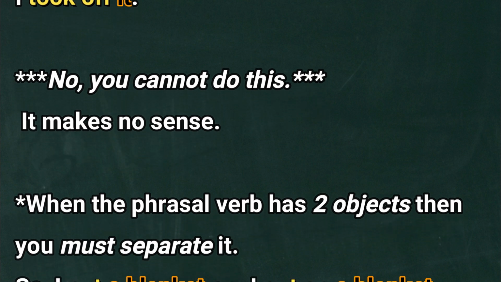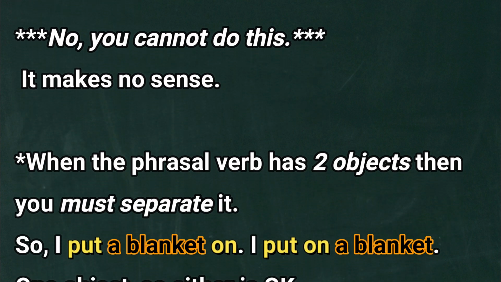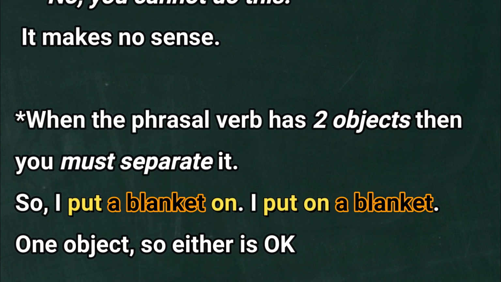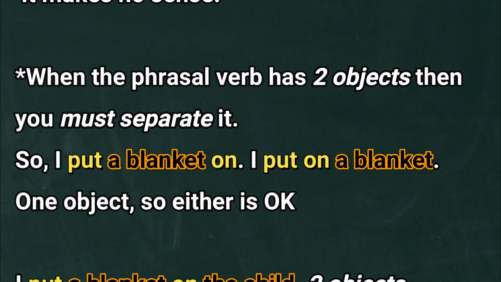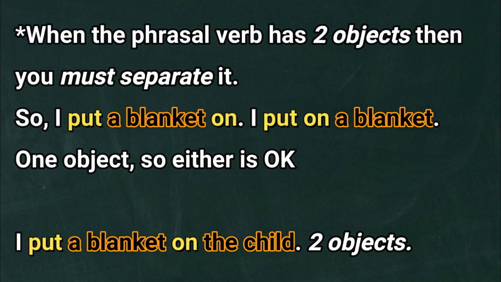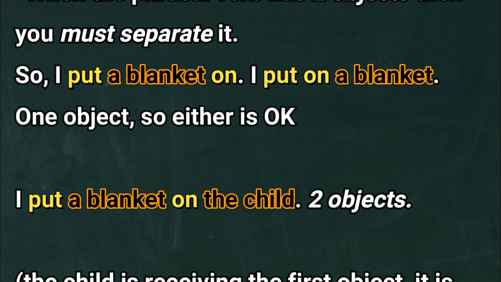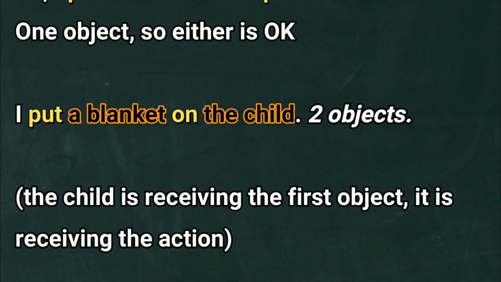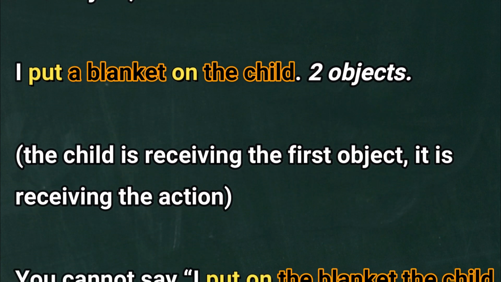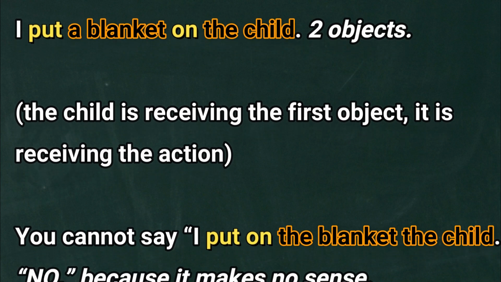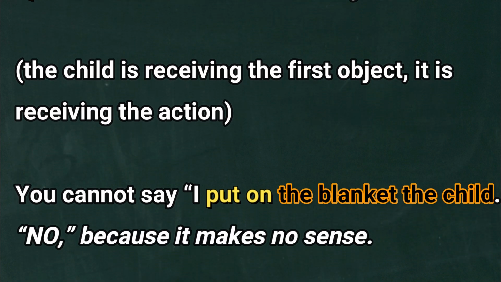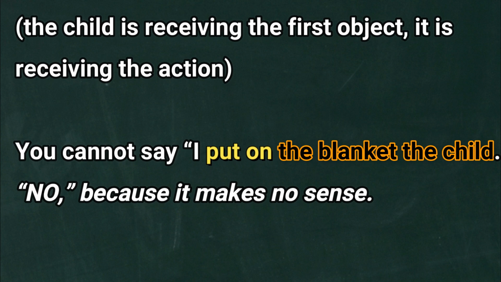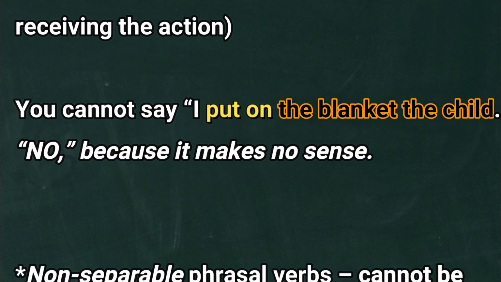When the phrasal verb has two objects, then you must separate it. I put a blanket on. I put on a blanket. One object, so either is okay. I put a blanket on the child. Two objects. The child is receiving the first object. It is receiving the action. You cannot say, I put on the blanket the child. No, because it makes no sense.